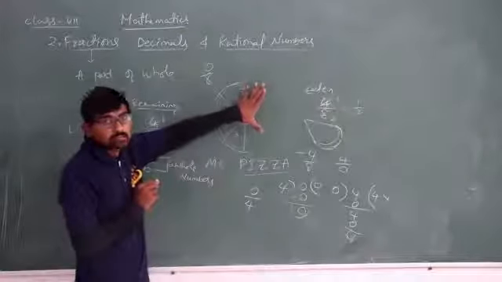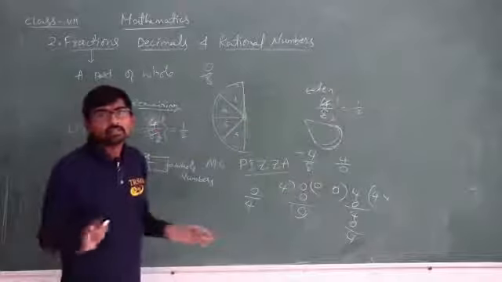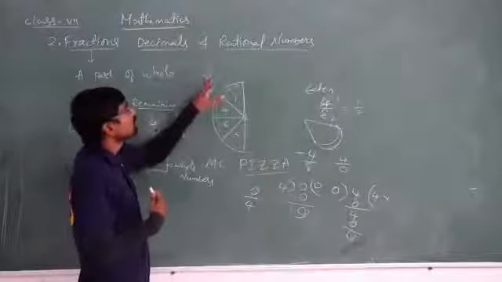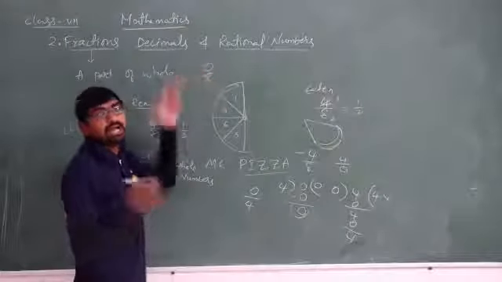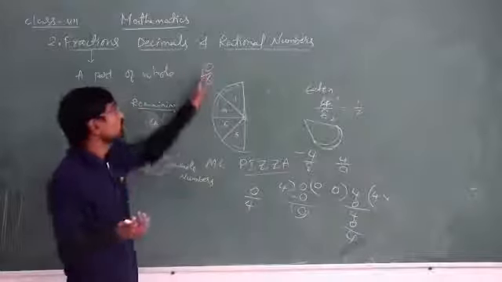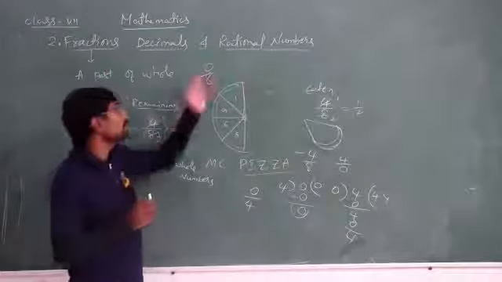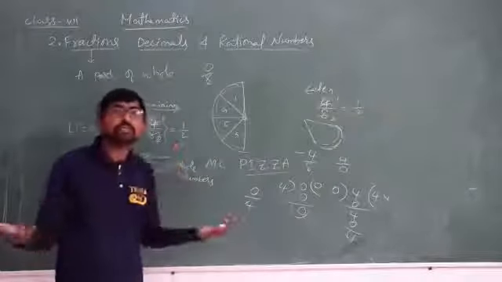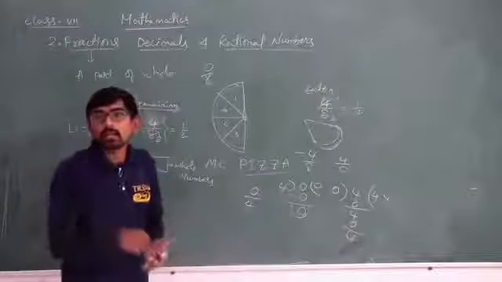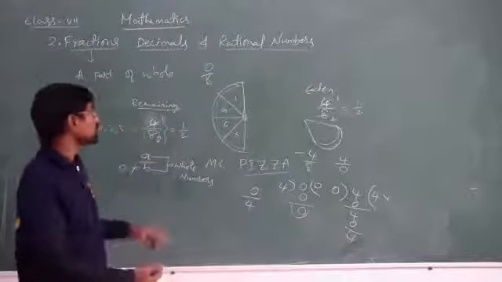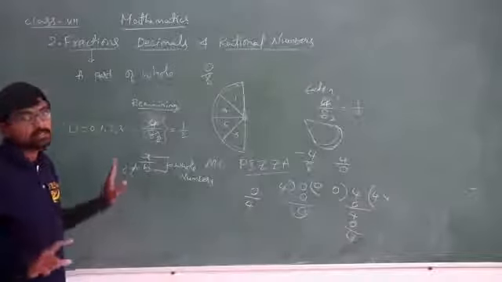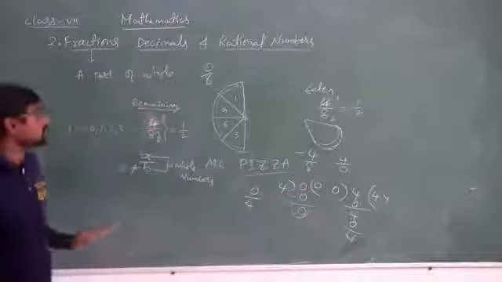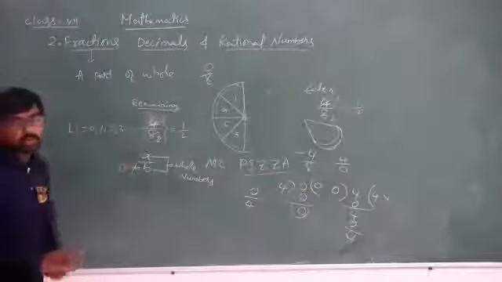I have got 8 parts of pizza, but I didn't eat any. So how many remain? I have to write it in fractions, so I will write 0 divided by 8. That is, in 8 parts, I didn't eat even one part. So 0 by 8 I can take. But without having anything, how can I eat? I don't have any pizza, so how can I eat that part? It is impossible. So the whole value I can't take as 0. The part value I can take as 0, but the whole value I can't take as 0. I want you all to remember these points.